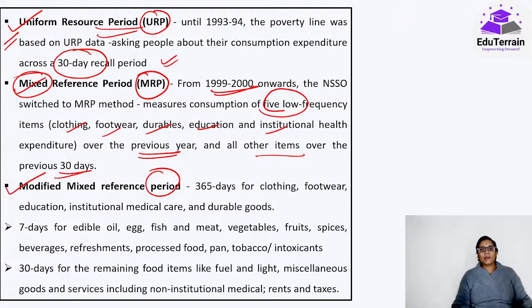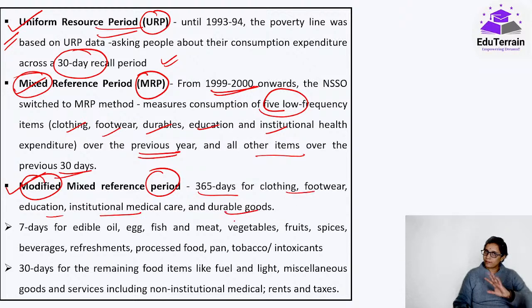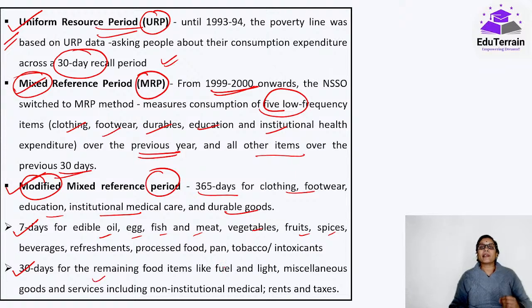But again, the Rangarajan committee said no, this also doesn't fit well. We'll come up with a modified mixed reference period: 365 days for clothing, footwear, education, institutional medical care and durable goods; 7 days for edible oil, egg, fish, meat, vegetables, fruits, spices, beverages, etc.; and 30 days for the remaining items like fuel and light, and miscellaneous goods and services like non-institutional medical expenditure, rents, taxes, etc. So this way they have come up with this. This is the latest one.